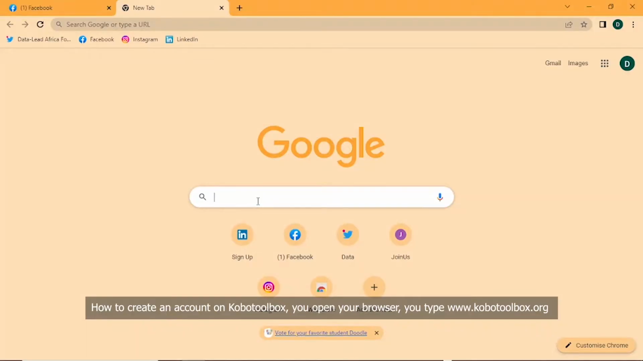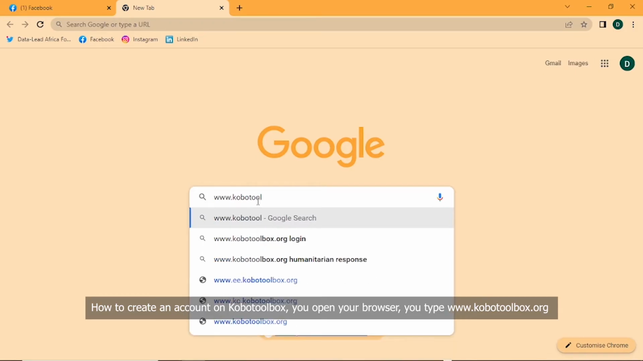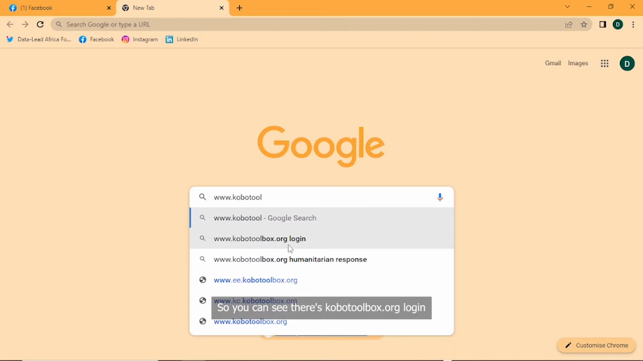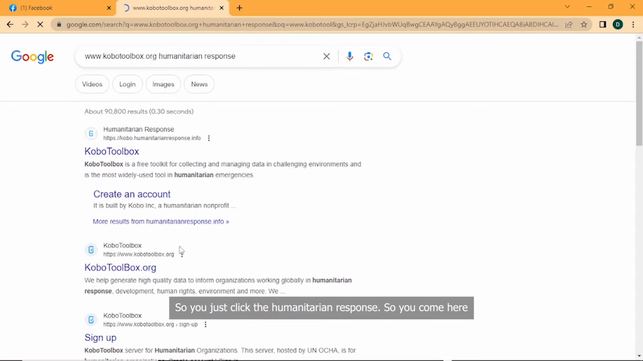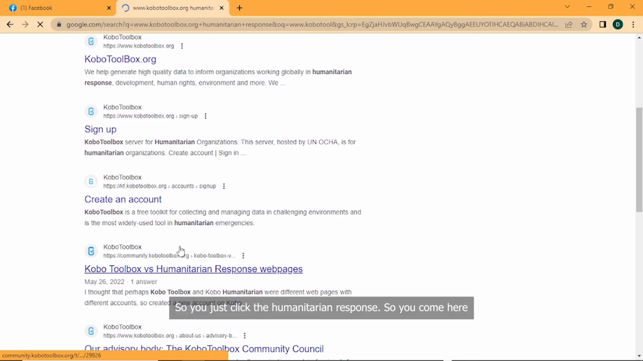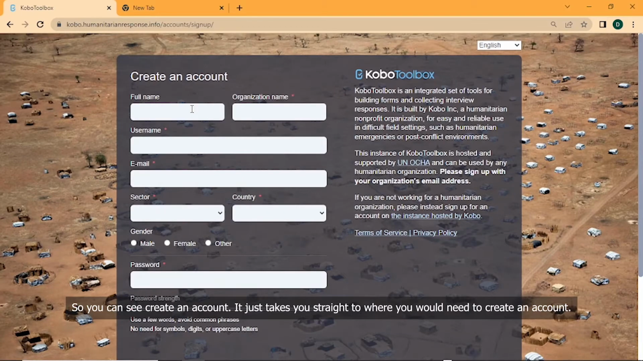How to create an account on Kobo Toolbox. You open your browser, you type in www.kobotoolbox.org. You can see there's KoboToolbox.org login, and there's humanitarian response. So you just click the humanitarian response. So you come here, you create an account. Under the humanitarian response, you can see create an account. It just takes you straight to where you would need to create an account.